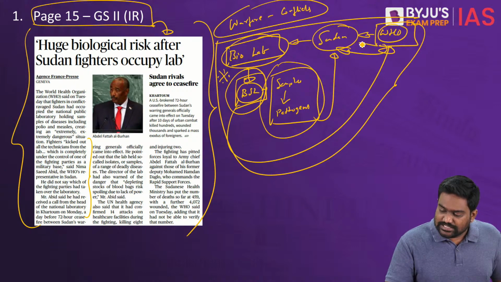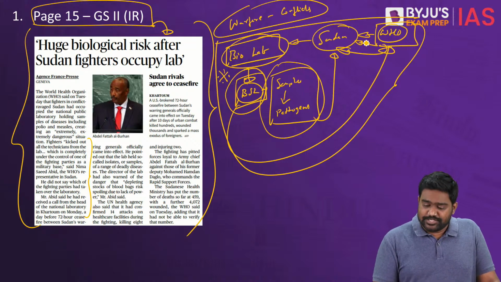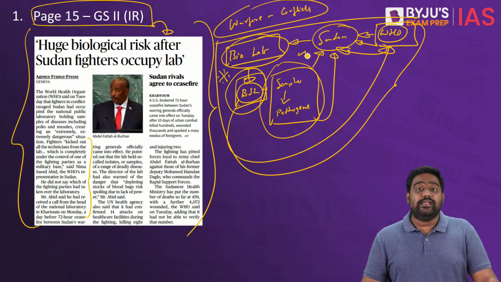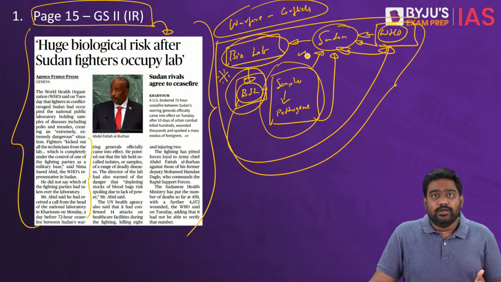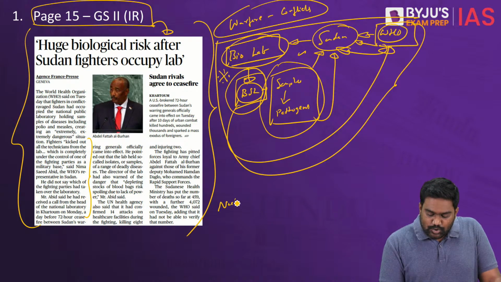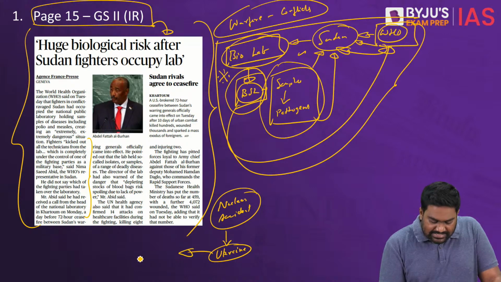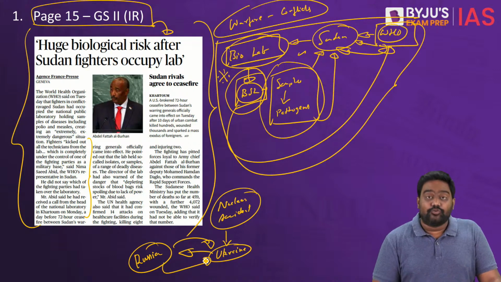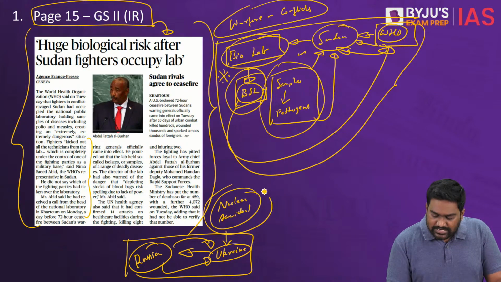And WHO is concerned that if the conflict escalates and if the samples are damaged, there is a possibility of the samples leaking out, and it could result in the breakout of dangerous deadly diseases in the middle of the conflict. This is similar to how there were concerns about a nuclear accident occurring in Ukraine when Russia was targeting nuclear plants in Ukraine. When Russia stepped up fighting near Chernobyl and the Zaporozhye nuclear plant, similar concerns came up in Ukraine about a possible nuclear disaster.